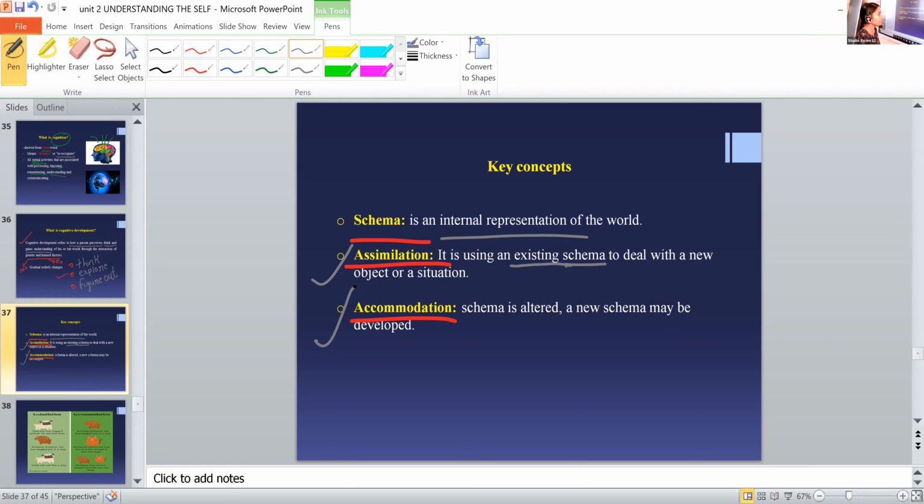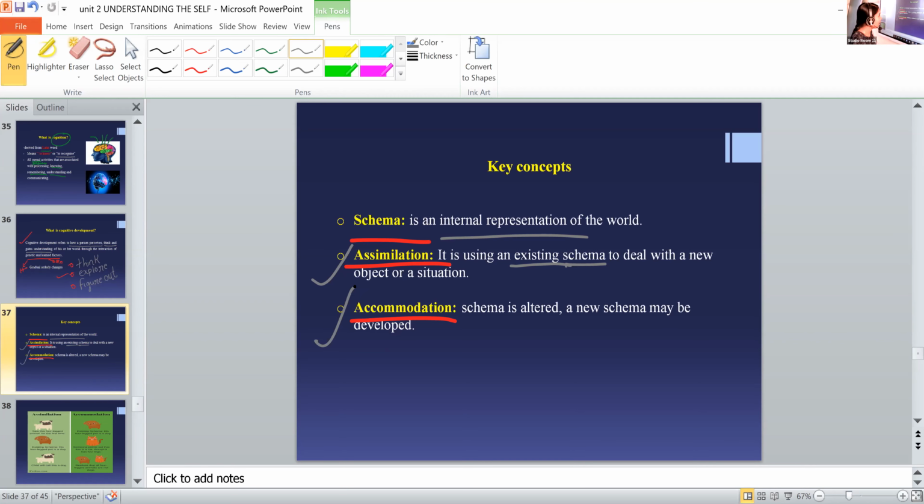I will give an example so it will be more clear. Okay. First you write the definition. Schema is an internal representation of the world.